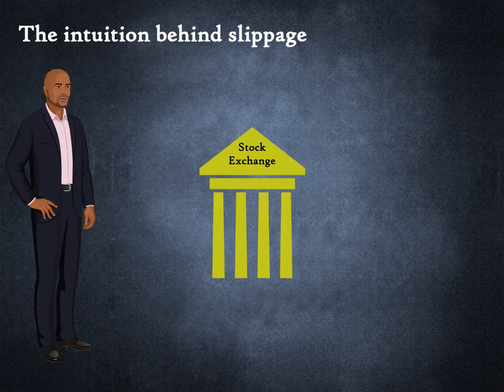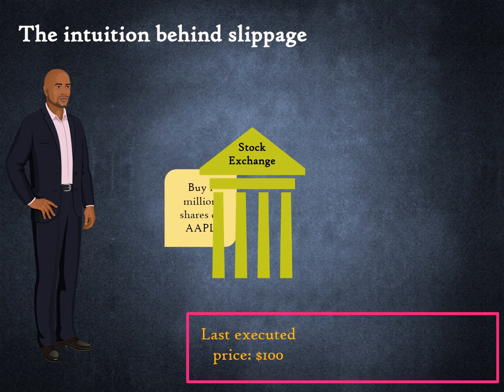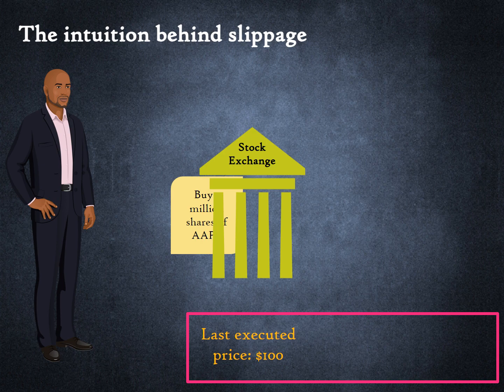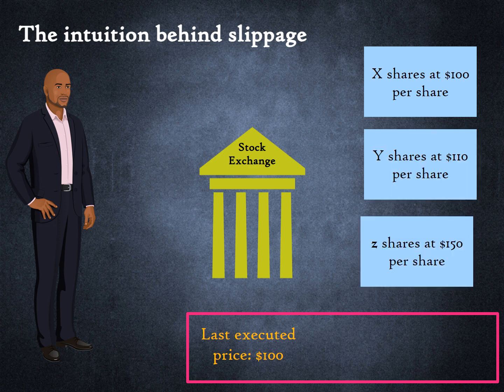Next, we will review an intuitive explanation. Let us say you want to buy a share of Apple. The last Apple trade occurred at $100. You submitted an order for 1 million Apple shares. You were expecting to pay around $100, but there were not enough sellers at that price. The exchange picked up some shares at 100, some at 110, others at 150, and went on this way till 1 million shares were acquired. Your average price was $130. This is a 30% slippage.